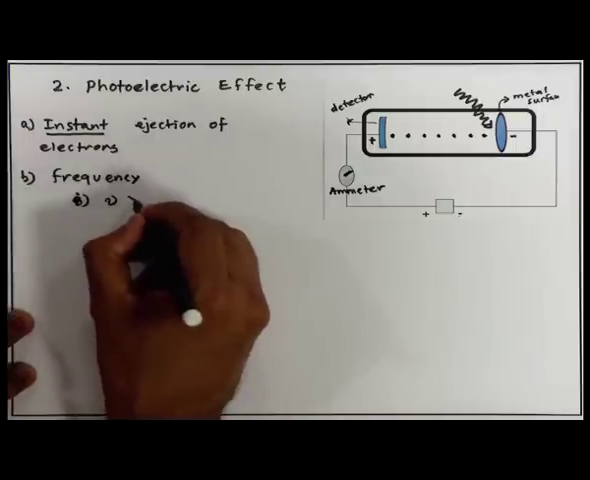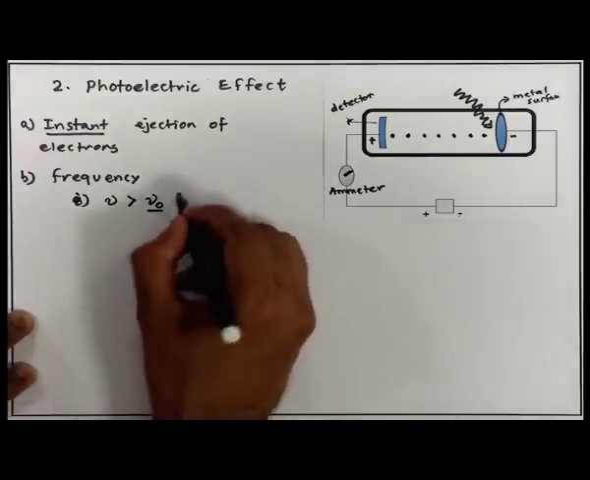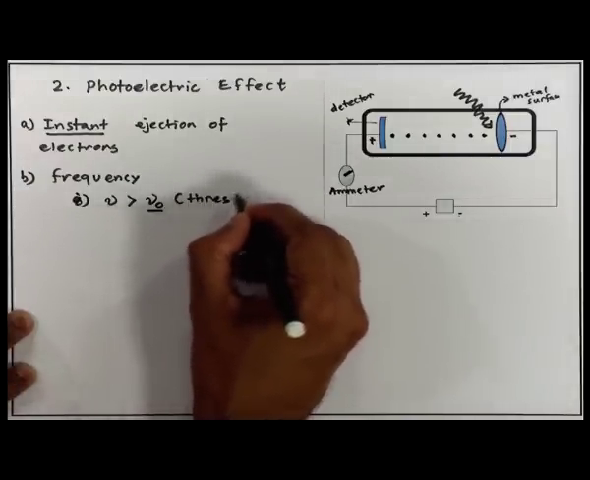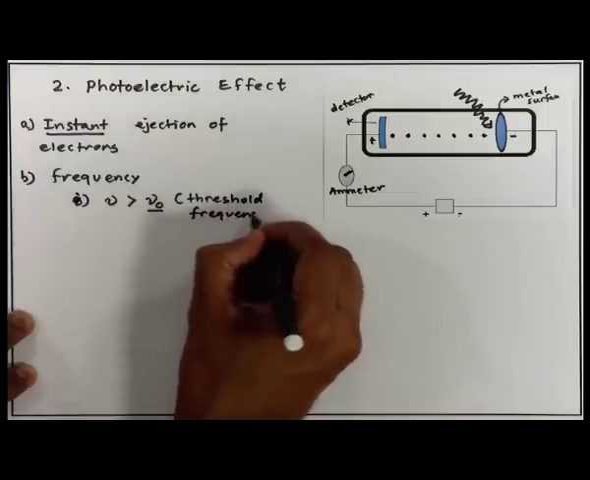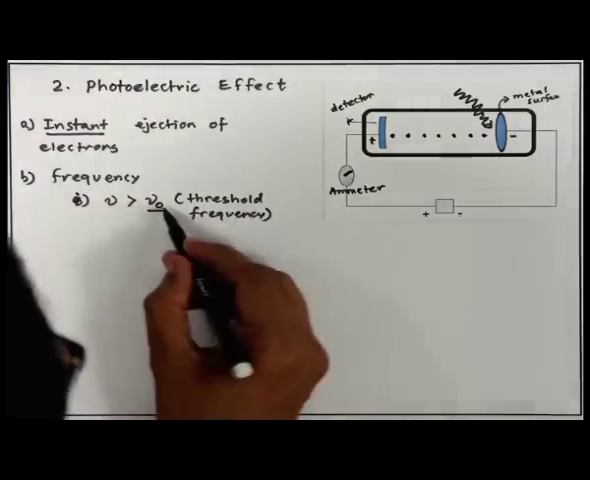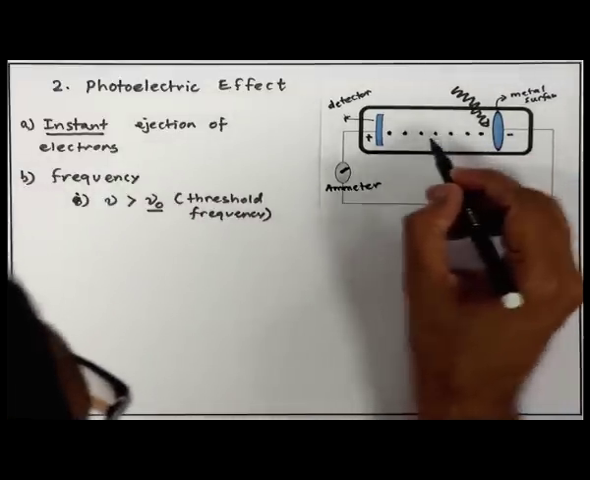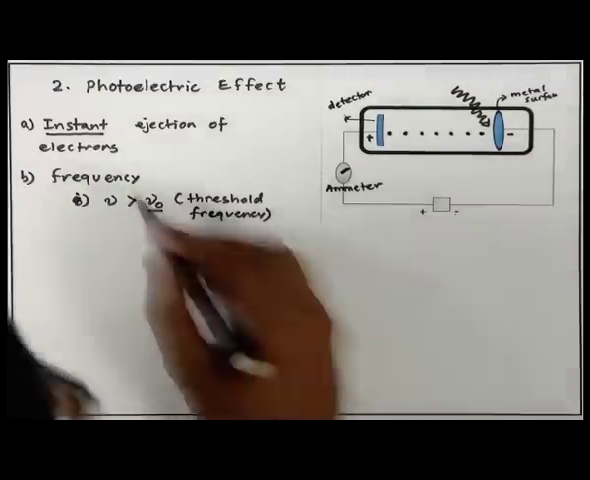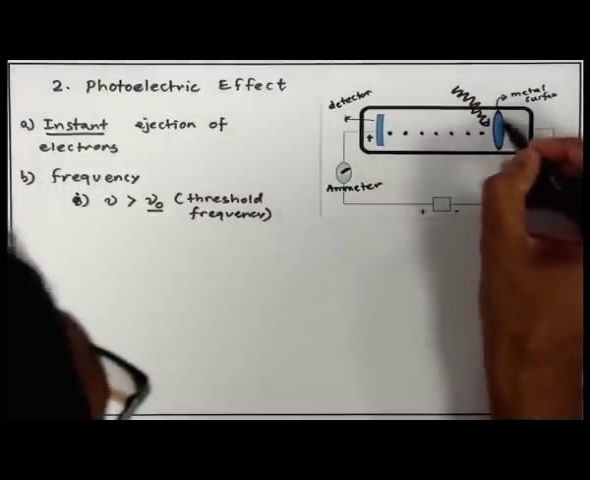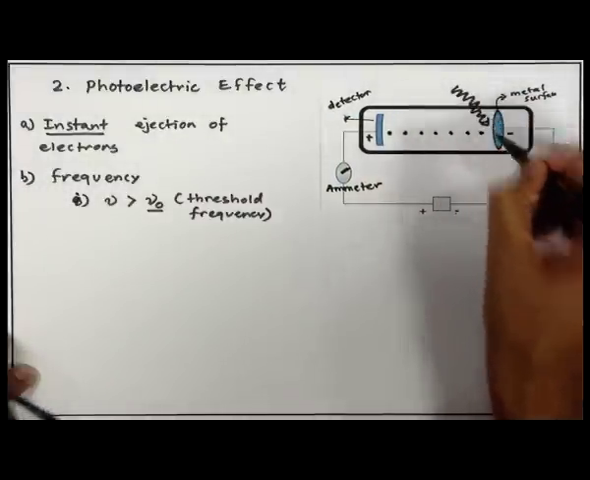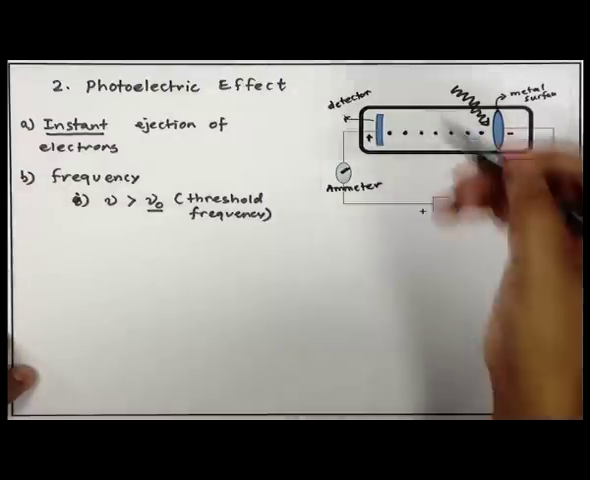the frequency is greater than a certain value of frequency. Let us call that nu 0, and he called that the threshold frequency. Only when the frequency of radiation is above nu 0, the threshold frequency, he could see the ejection of photoelectrons. The photoelectrons are essentially the instant ejection of electrons from the metal surface upon shining of irradiation. All right. So, this is what he saw by changing the frequency.